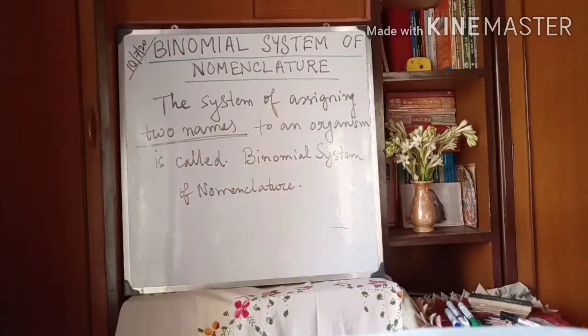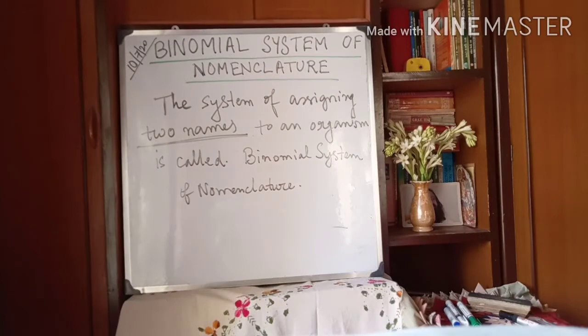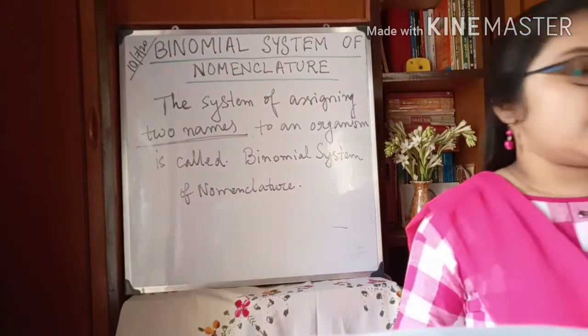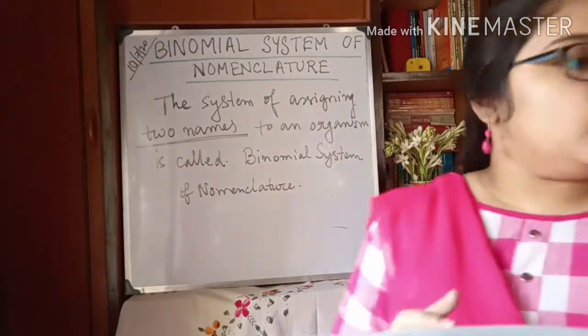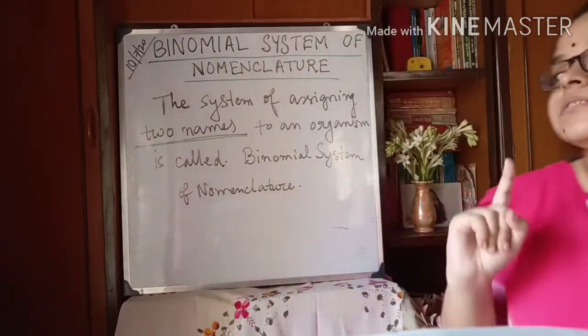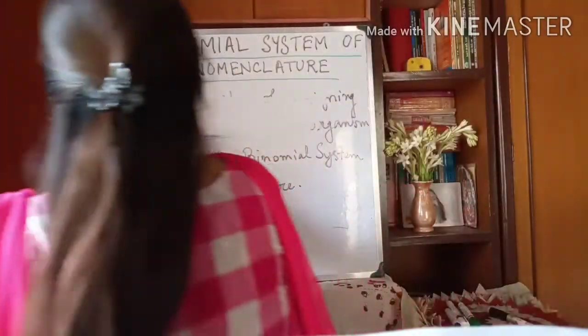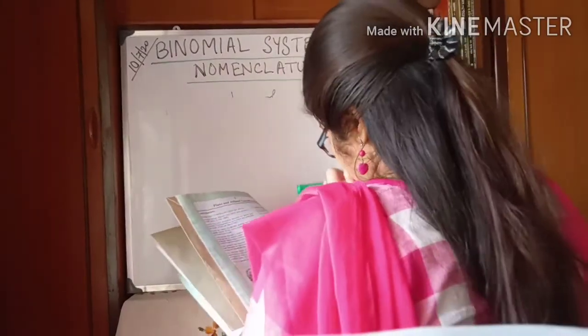Now, according to this binomial system of nomenclature, an organism is known by two names.